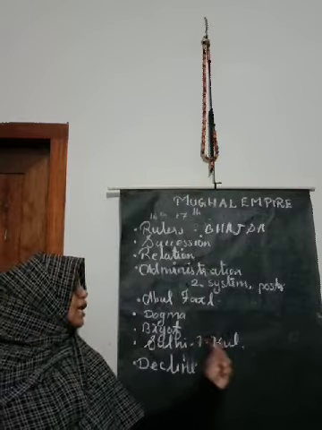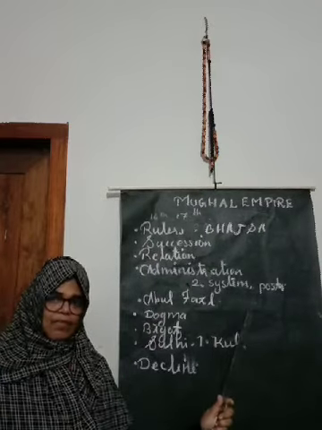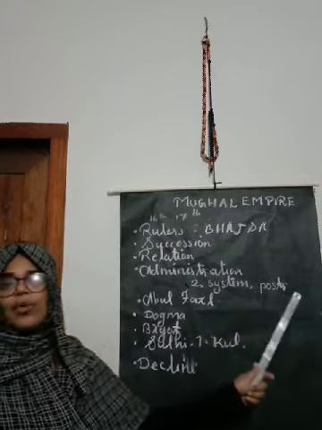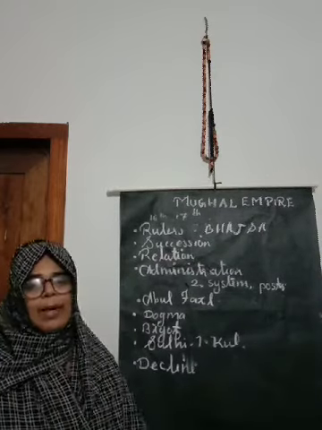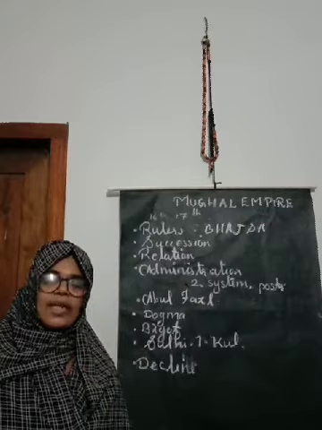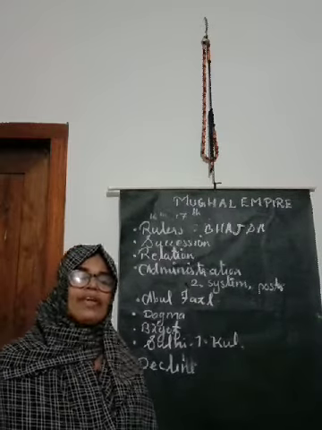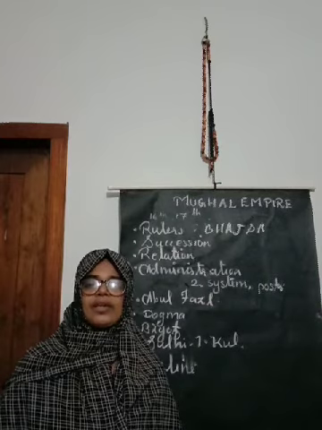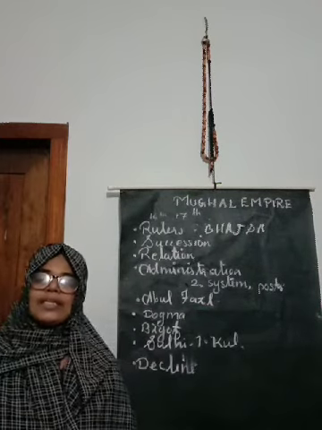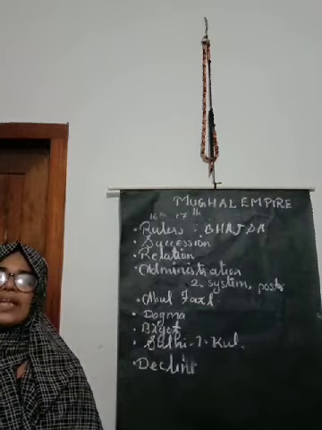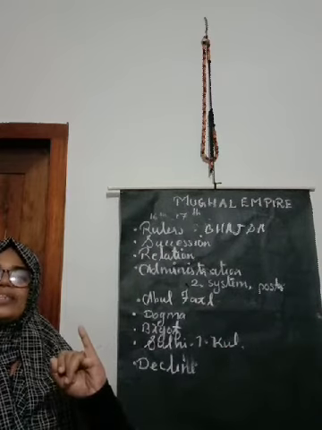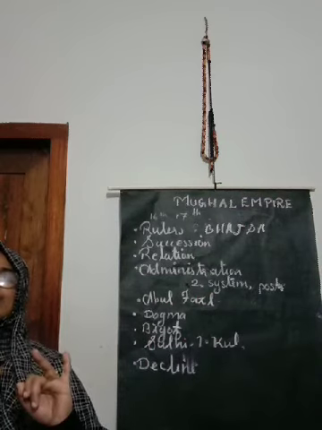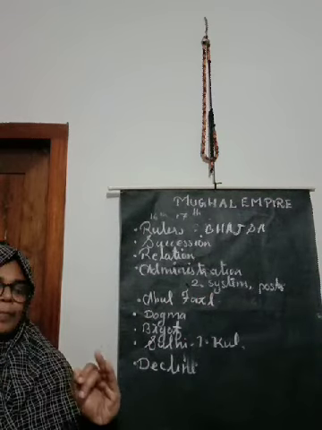Next area, in the administration itself, we are going to turn our attention to important posts at that time, important officials, important officers. Which were the important officials? That's very important. Under Mughal rule, there existed posts like Faujdar. Number one, Faujdar. Number two, Kotwal.